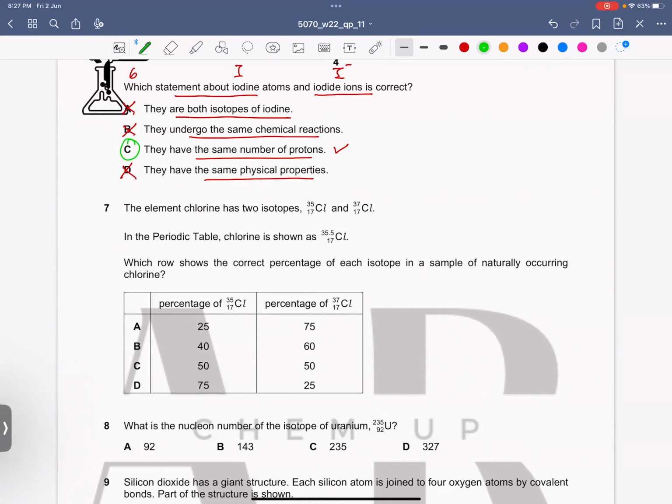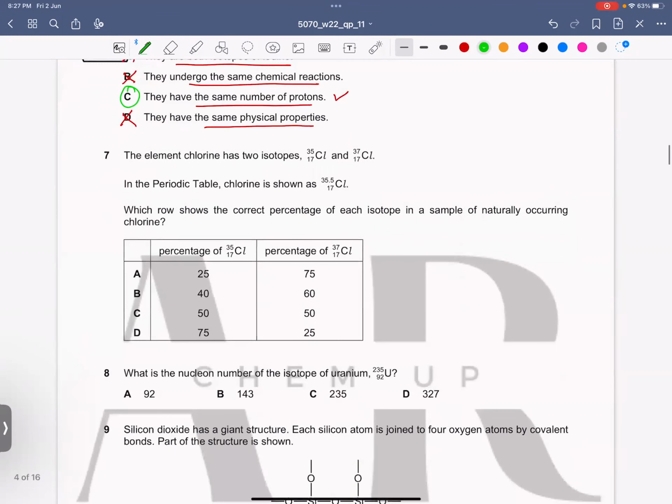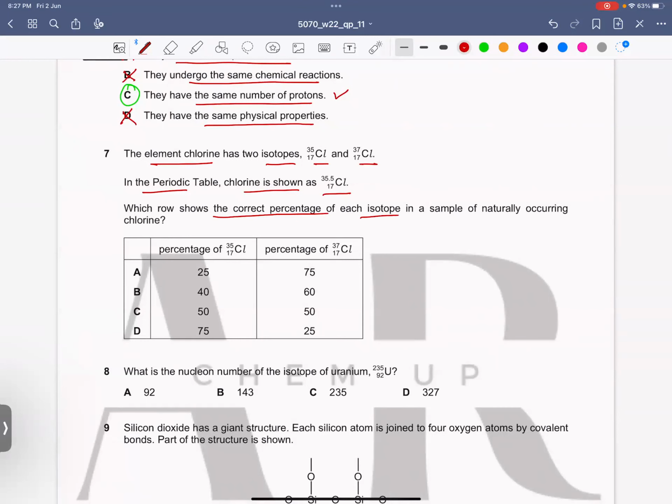Is this clear to everyone? If anyone has any confusion, do ask, please. Now, question number 7. The element chlorine has two isotopes, chlorine 35 and chlorine 37. In the periodic table, chlorine is shown as 35.5. Which row shows the correct percentage of each isotope in a sample of naturally occurring chlorine? If you remember, chlorine 35 is 75% abundant and chlorine 37 is 25% abundant.